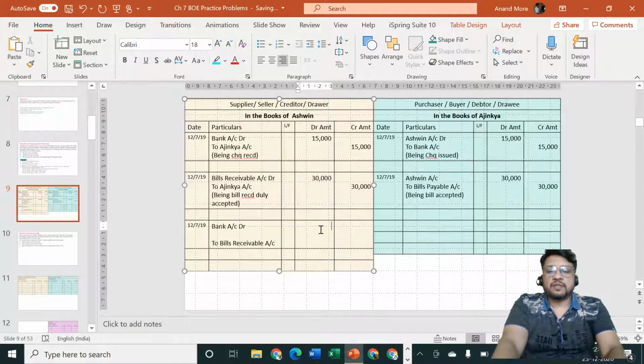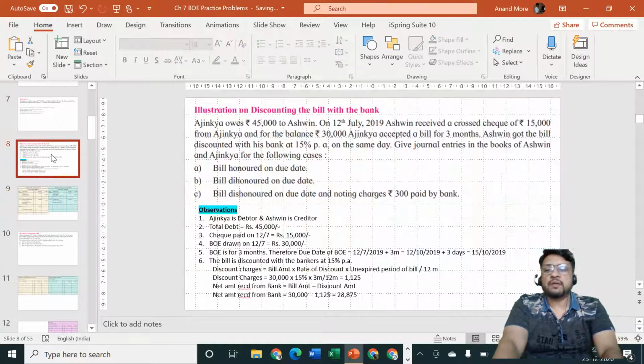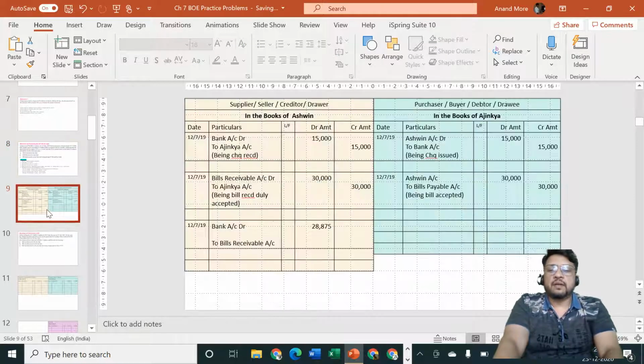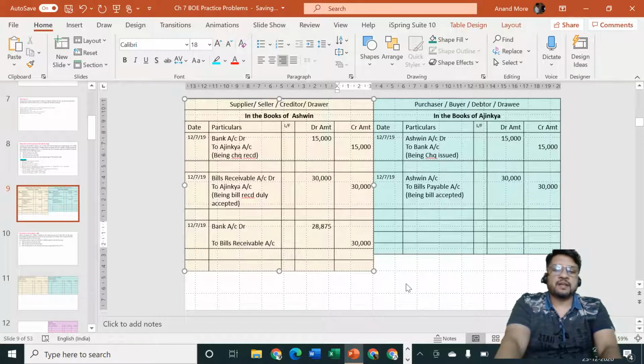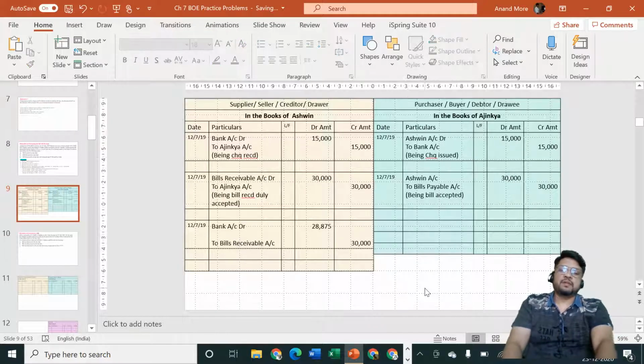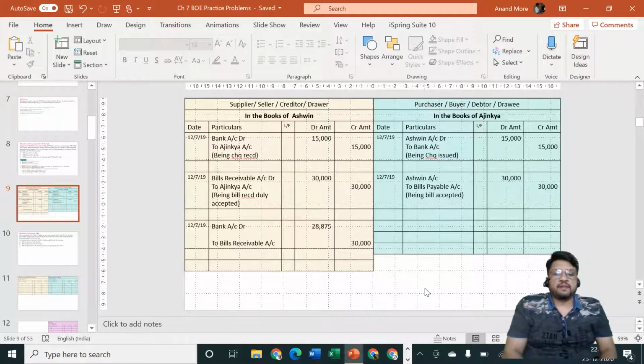But the amount received in the bank account is 28,875. I hope you remember this amount; we had calculated it here. And the bill which is going out is of rupees 30,000. Now those of you who are good accountancy students will immediately understand, sir, this entry has a problem. The debit of this entry is 28,875 and the credit of this entry is 30,000. And those of you who are keenly observing how I am solving the problem will immediately understand that I have left one line in between.